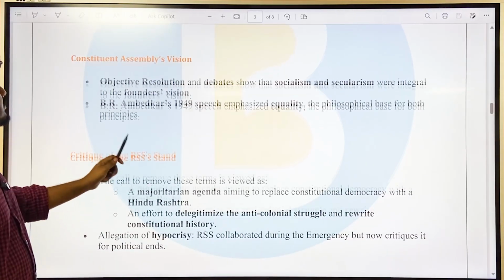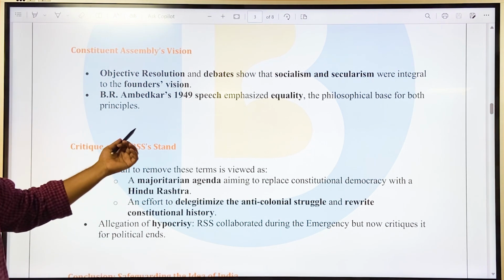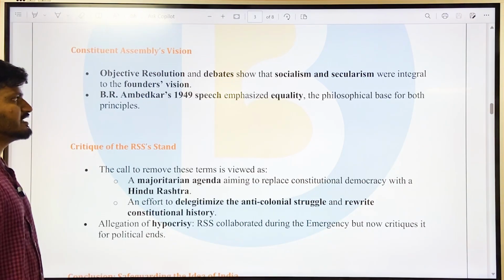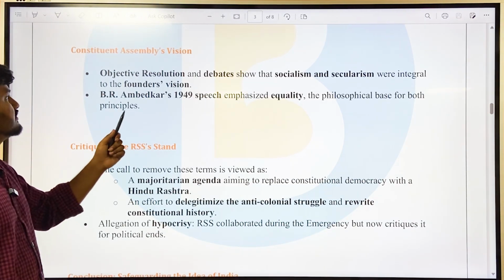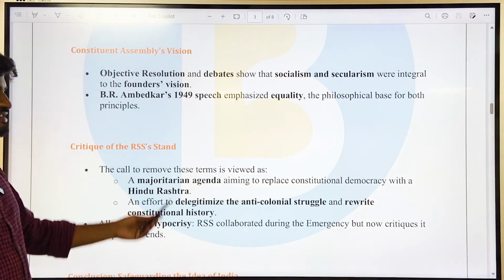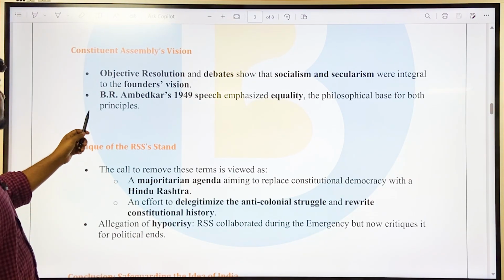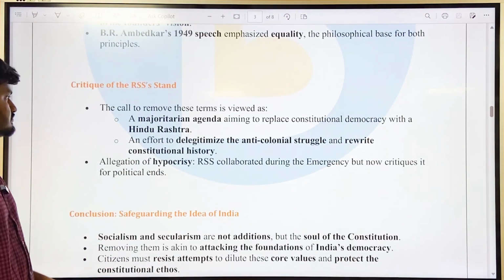Then the Constituent Assembly's vision. Before this 42nd Amendment, the Constituent Assembly, during the preparation of the Indian Constitution, had a vision. The objective resolution and debates show that socialism and secularism were an integral part of the founders' vision. This was used in the Kesavananda Bharati case, and the court later upheld it as part of the preamble of the Indian Constitution. B.R. Ambedkar's 1949 speech emphasized equality, the philosophical base for both principles.